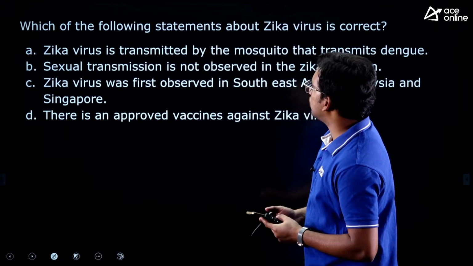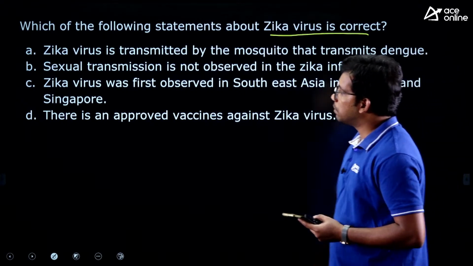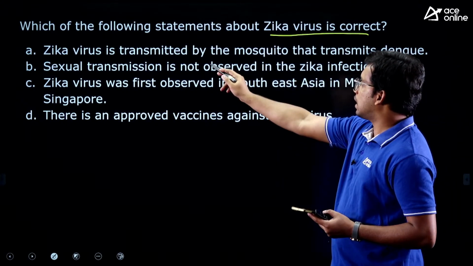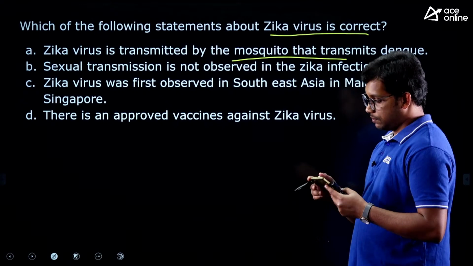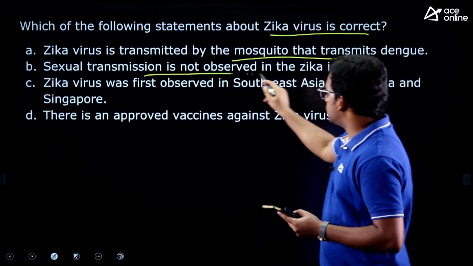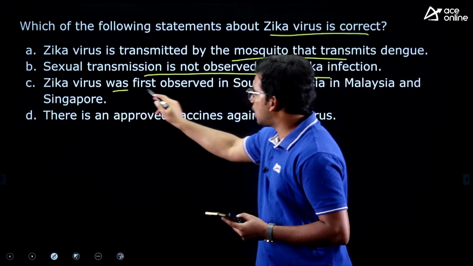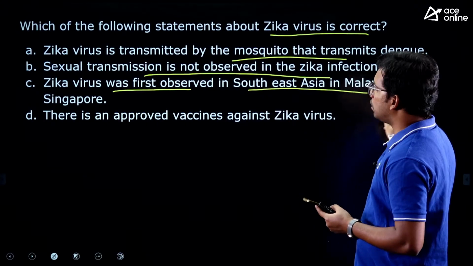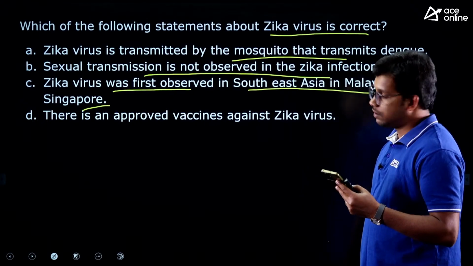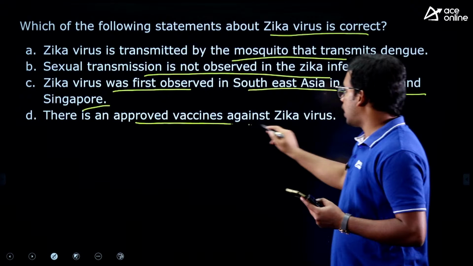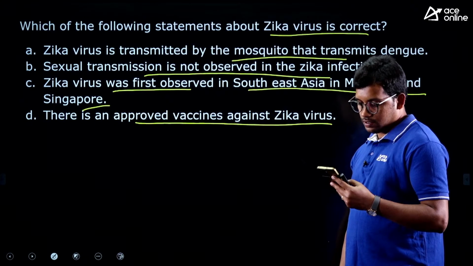Next one, which of the following statements about Zika virus is correct? So about the Zika virus, which statements are correct? Zika virus is transmitted by the mosquito that transmits the dengue. That is the first statement. Sexual transmission is not observed in Zika infection. So that is the second statement. Zika virus was first observed in Southeast Asia, in Malaysia and Singapore. This is the third statement. There is an approved vaccine against Zika virus. So what is the answer for this?